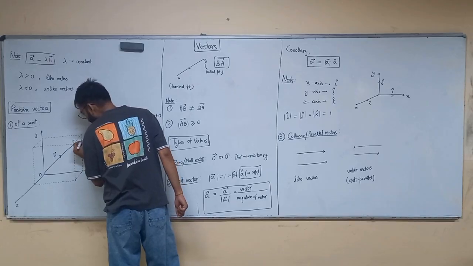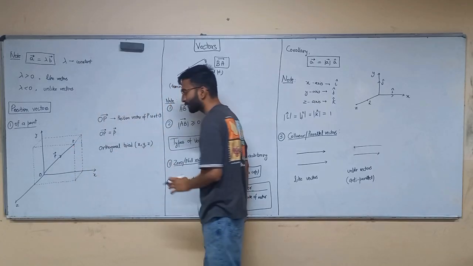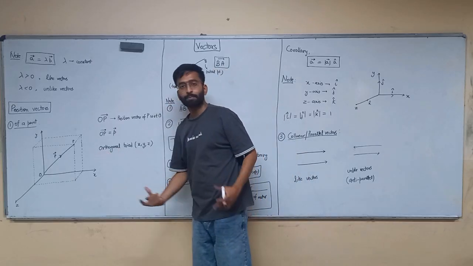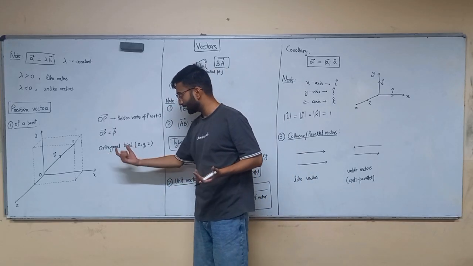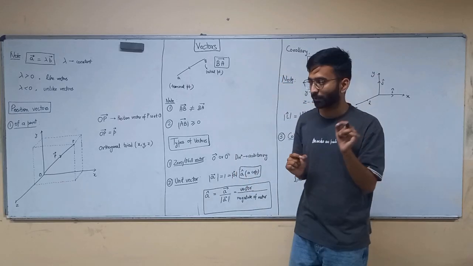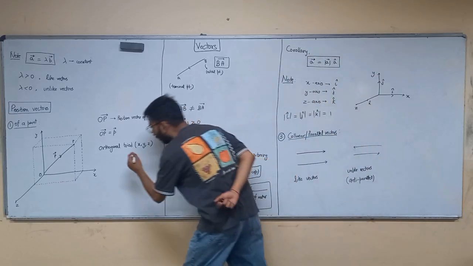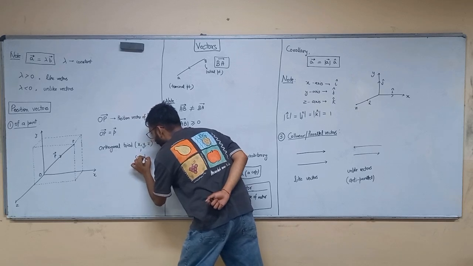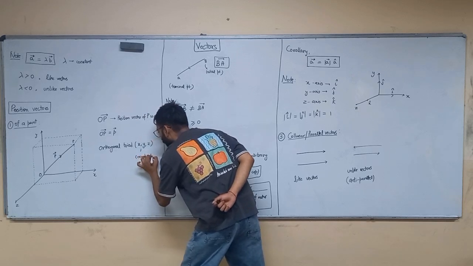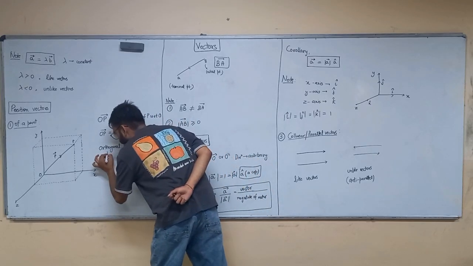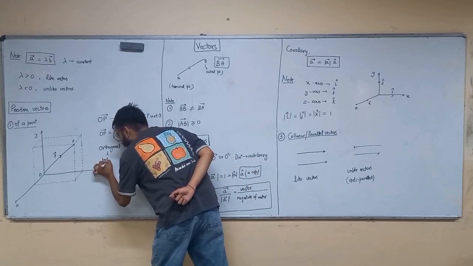Why do we call x comma y comma z an orthogonal triad? Because orthogonal means perpendicular sides, and triad means triplet. Its position is x comma y comma z. The position of P can be defined as x comma y comma z, or you can call it the coordinates of P. Orthogonal means perpendicular.